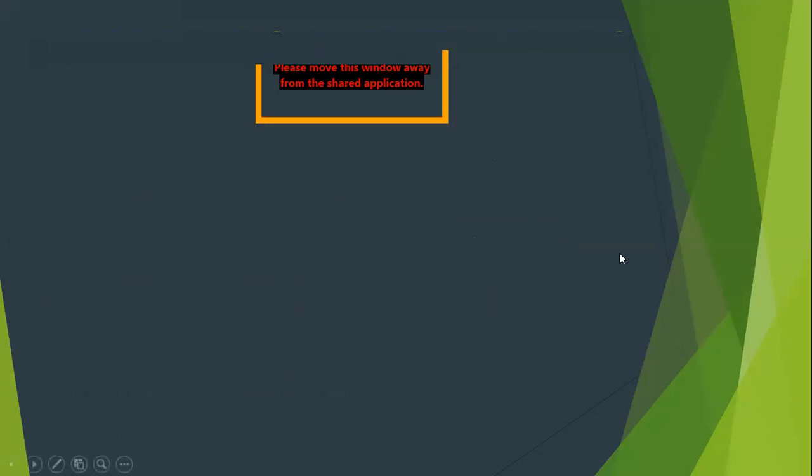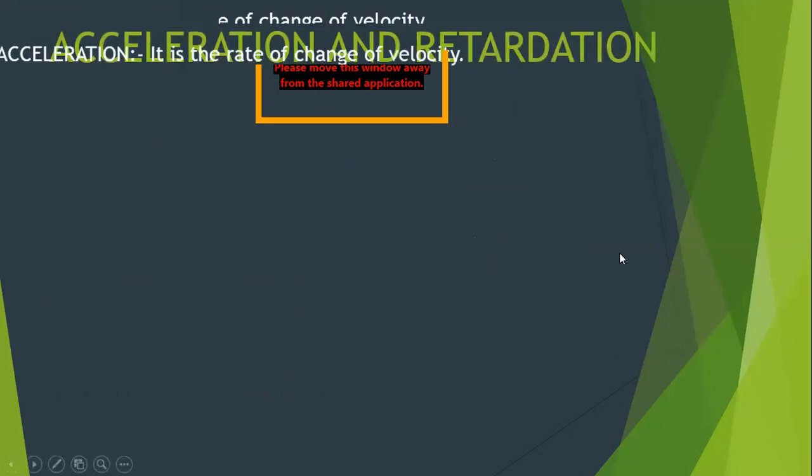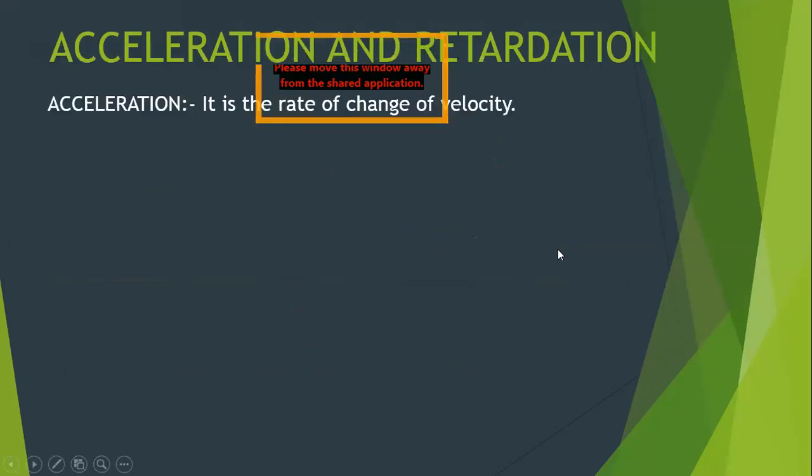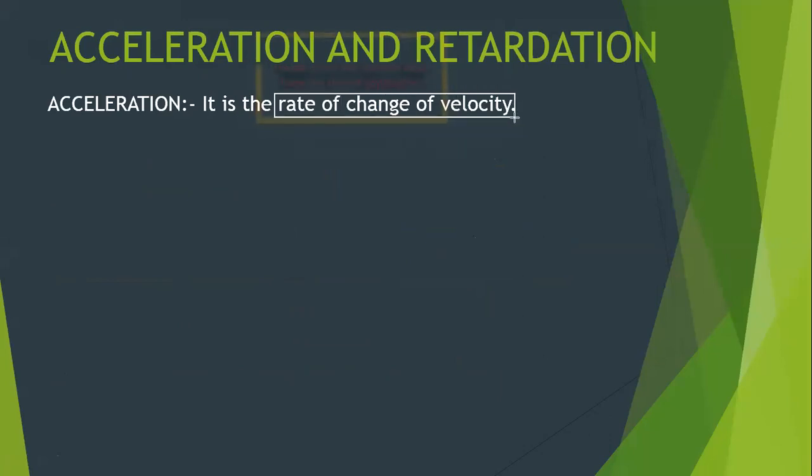Okay. Now, we will go ahead with the definition. So what is acceleration, bachcha log? This is the definition of acceleration. Very simple and straightforward. Acceleration is the rate of change of velocity.